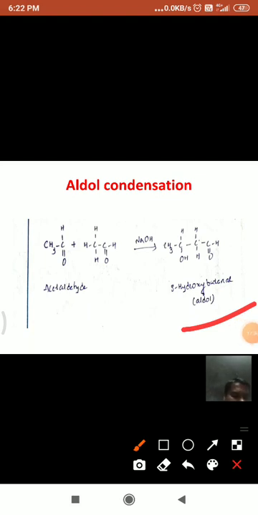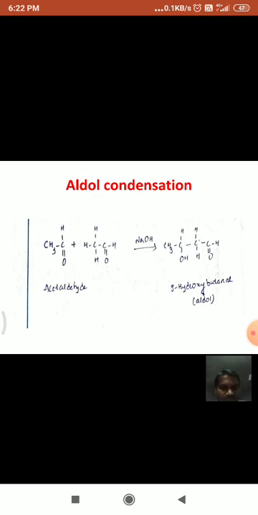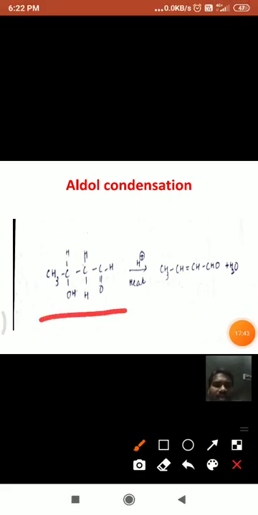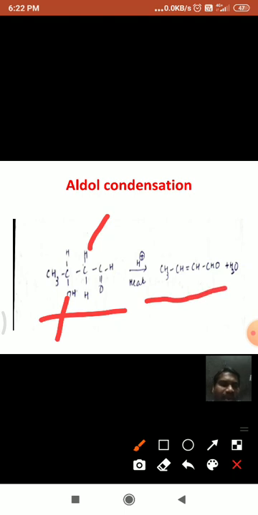This aldol product on heating loses a water molecule to form alpha beta unsaturated aldehydes. Upon heating, it loses a water molecule, H from here and OH from here, and it forms alpha beta unsaturated aldehyde compounds.